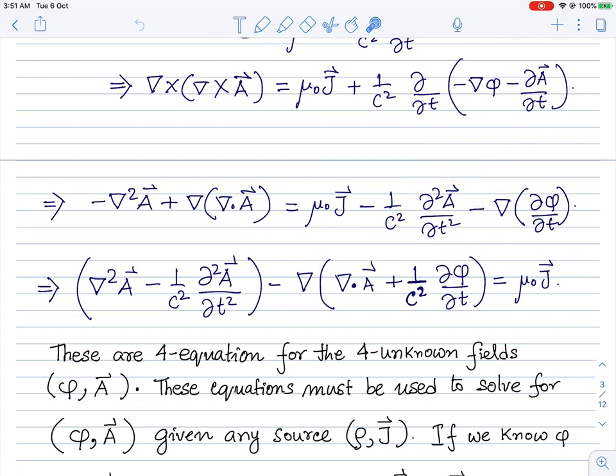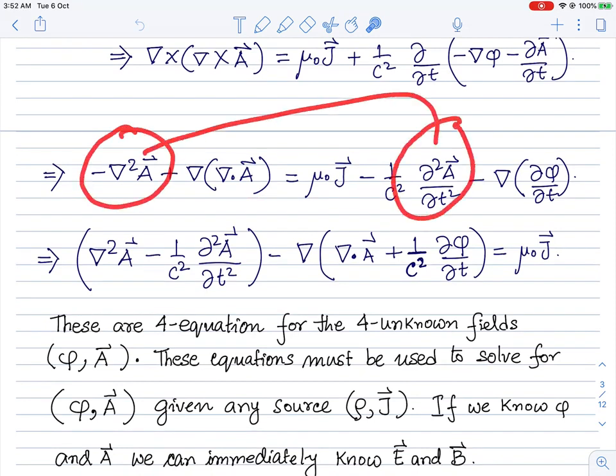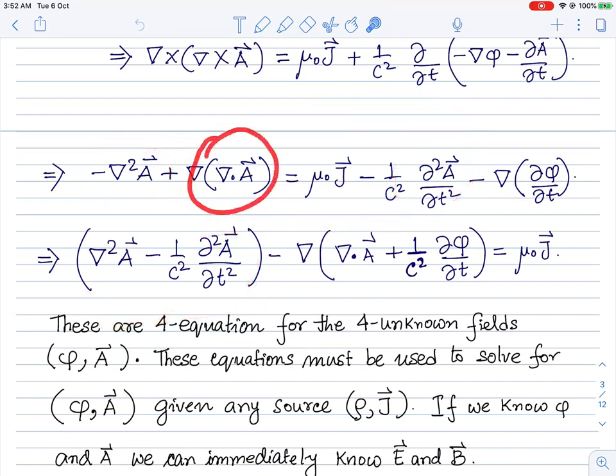These two terms follow from here. So there is a double time derivative on A, and there's a gradient of the time derivative of phi. Also there's a gradient of the divergence of A. So we can basically group the terms together. We see that this one and this one fit into a nice combination, just like the wave equation. So in the wave equation also a combination like this appeared. So let us write this combination down.